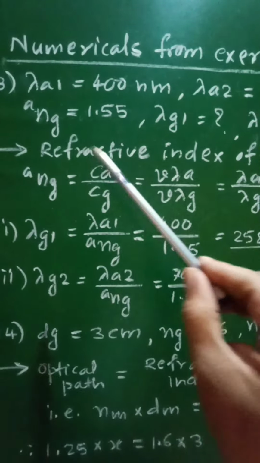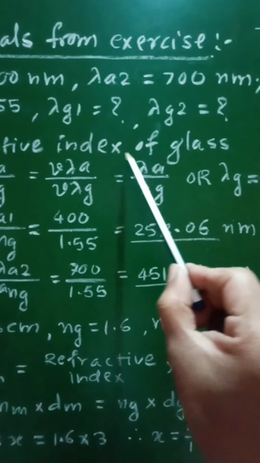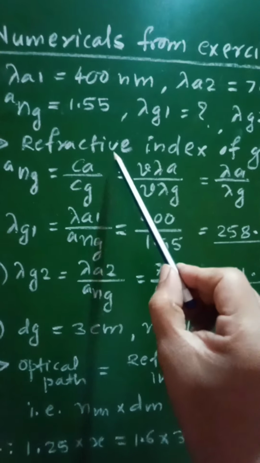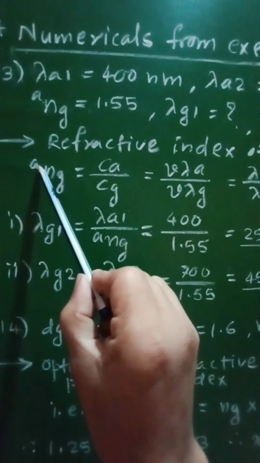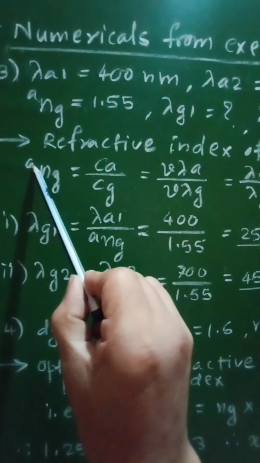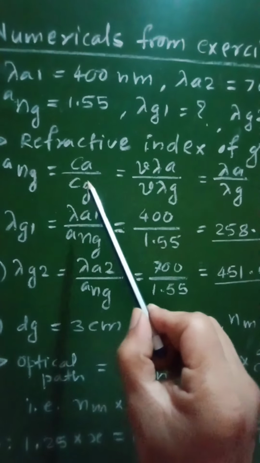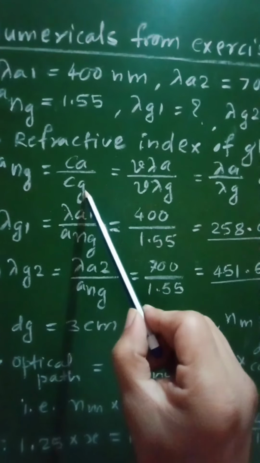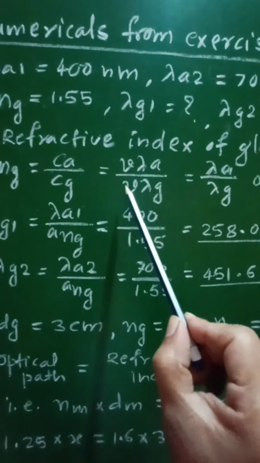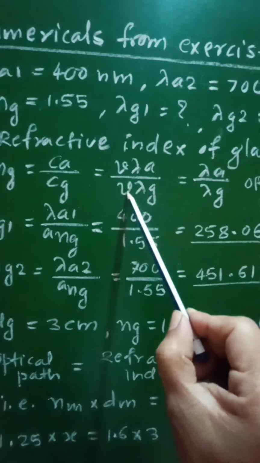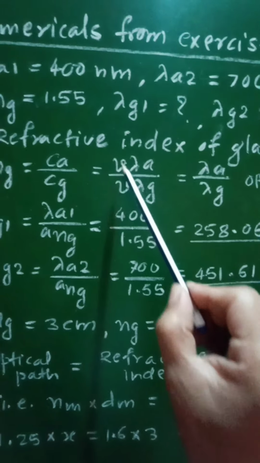So let us see its solution. For that purpose, the refractive index of glass with respect to air will be given by the formula: Ng with respect to A is equal to speed of light in air upon speed of light in glass, that is Ca upon Cg. Further, it will be written as nu lambda A upon nu lambda G, where nu is the frequency of light, which remains constant for any medium.